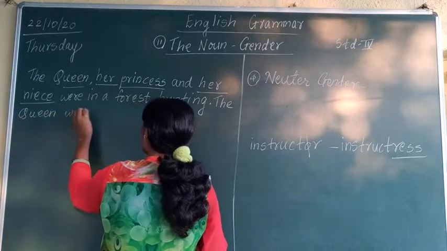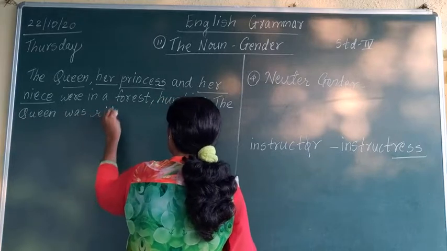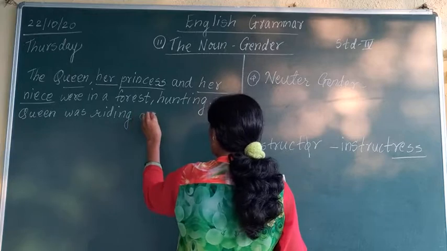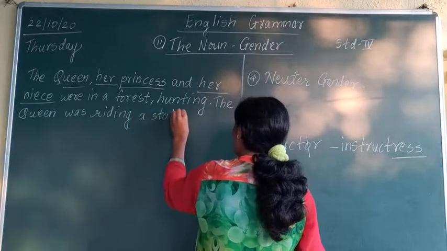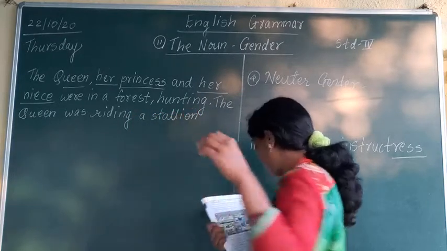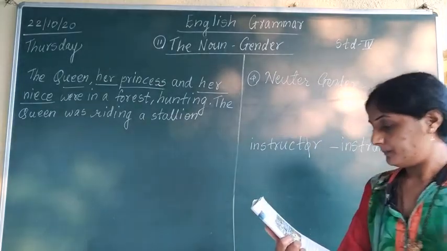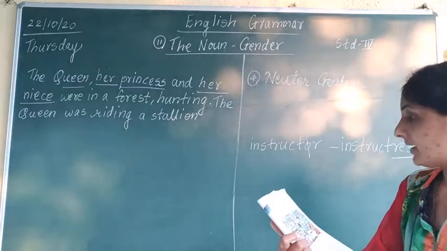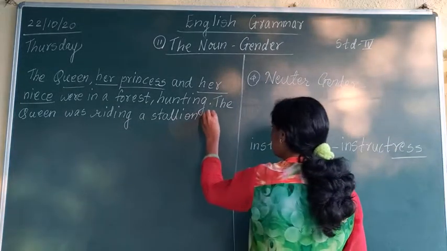Stallion means what? Horse which is having place to sit behind, right? That is called stallion. So here it is told that the queen was riding a stallion and her niece